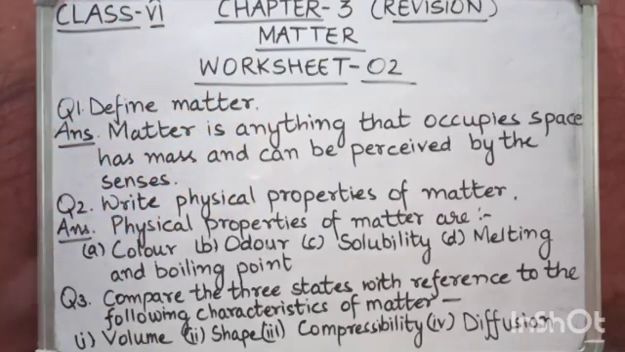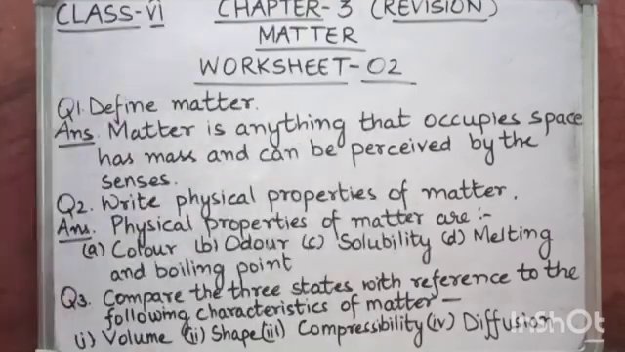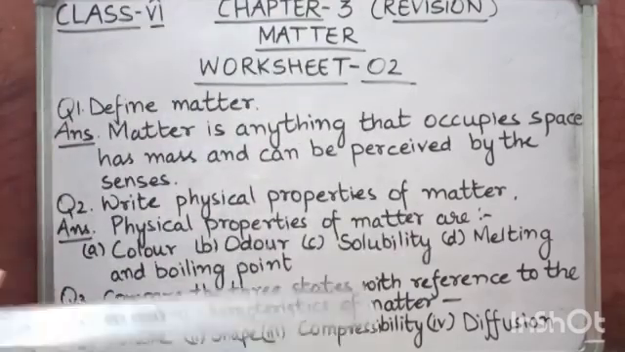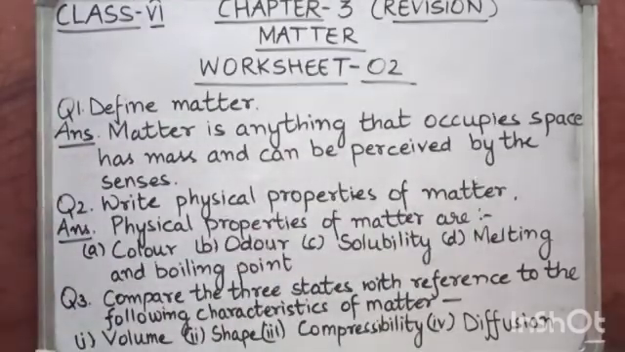Okay. Now comes question number 2. Write physical properties of matter. So here we have to write physical properties. What are physical properties? Properties that we can observe or measure without changing its composition are physical properties.